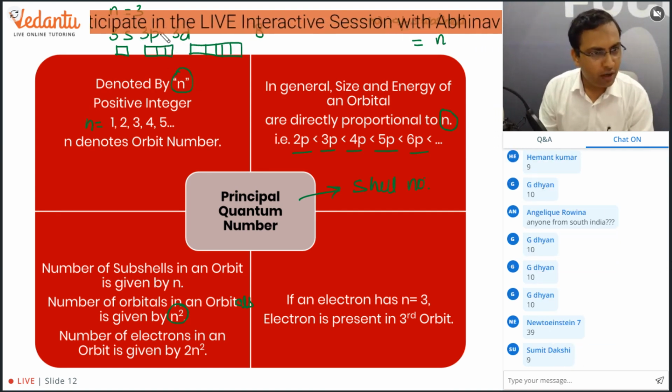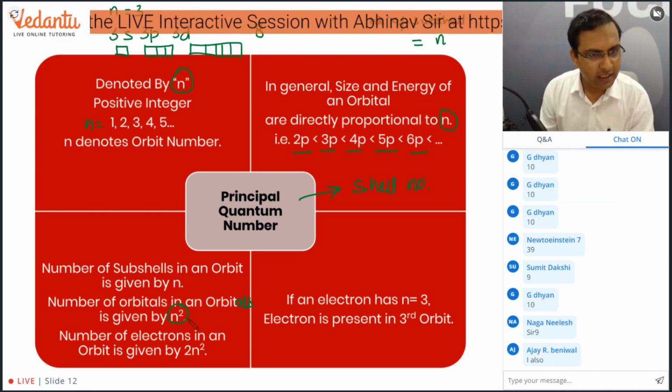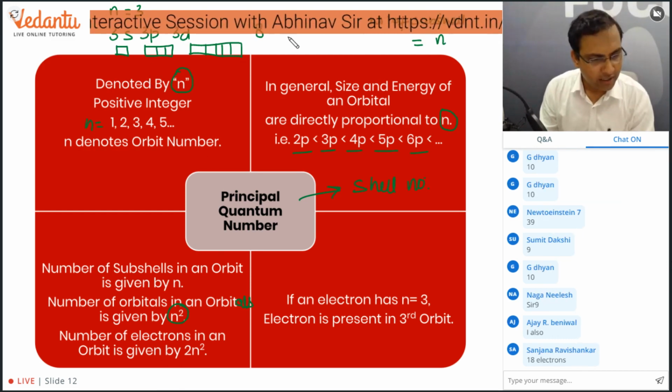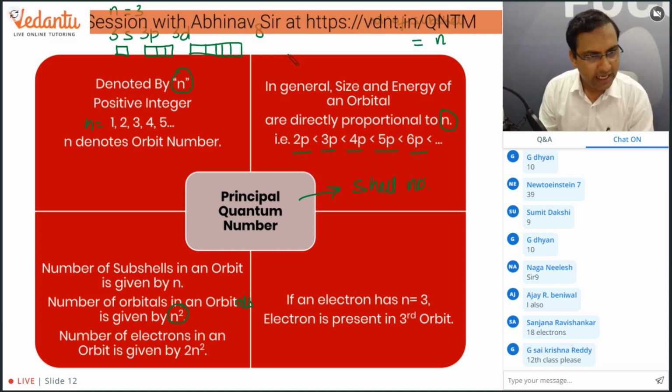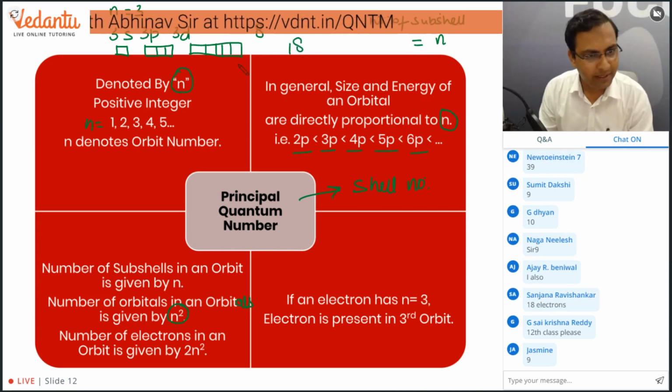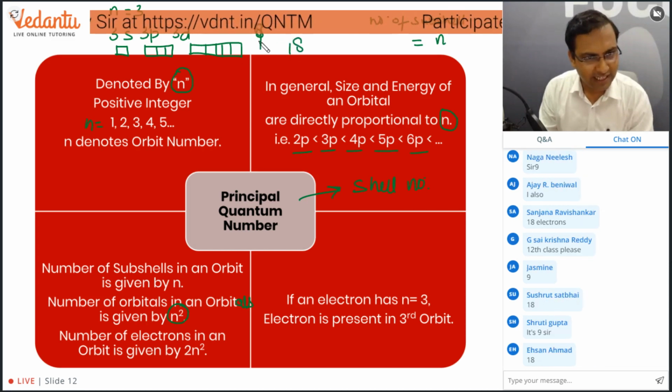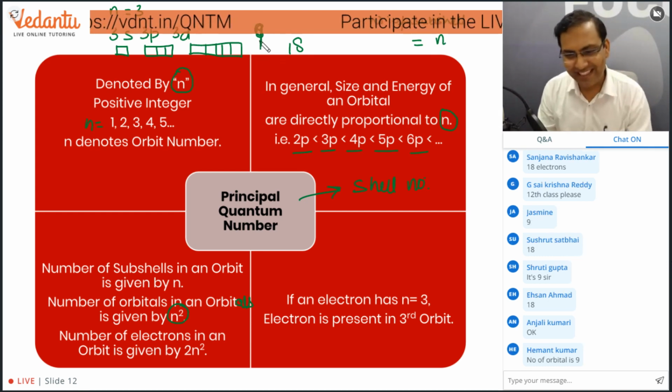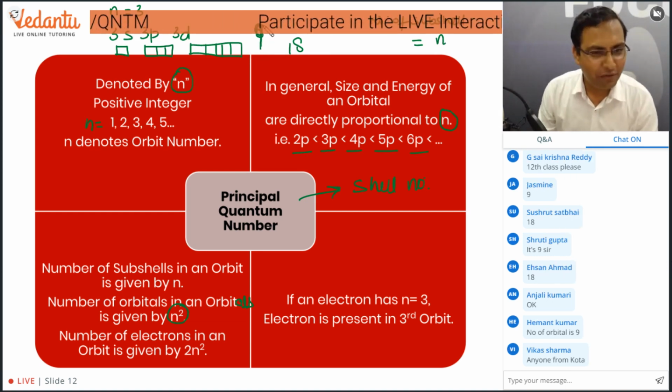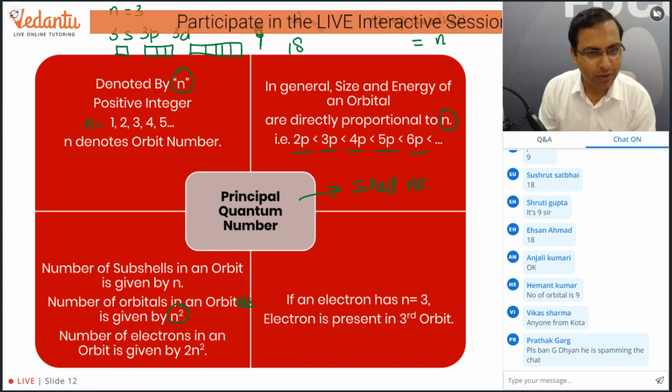So the value of n gives us the number of orbitals. The number of electrons will be 18. Okay, sorry, it's 9, not 8. Yes, the number of orbitals is 9, and this is equal to n square, and the number of electrons is 2n square.